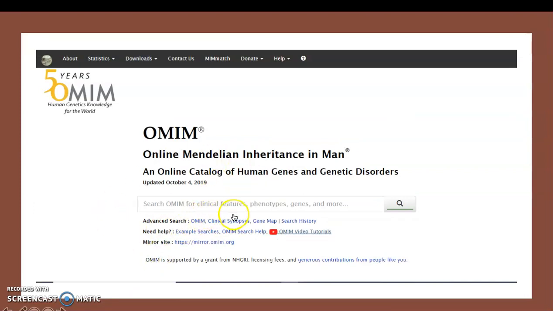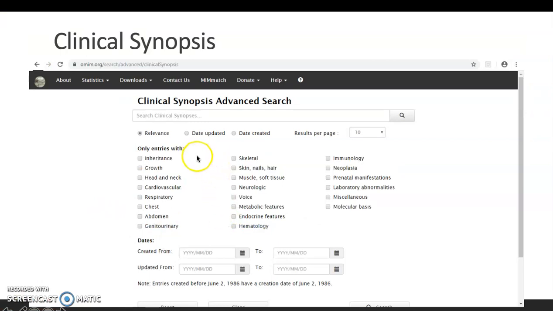The next search tool is found here. It's the clinical synopsis. And so this one can help you to narrow down your searches based upon basically what you believe your gene should be associated with. So here you're basically clicking on what your gene is normally associated with. So if you had a gene associated with growth and you wanted to know how it related to skeletal growth, and you typed your search in right here, you would want to click both of these boxes. And of course, you can also search by date created and date updated.